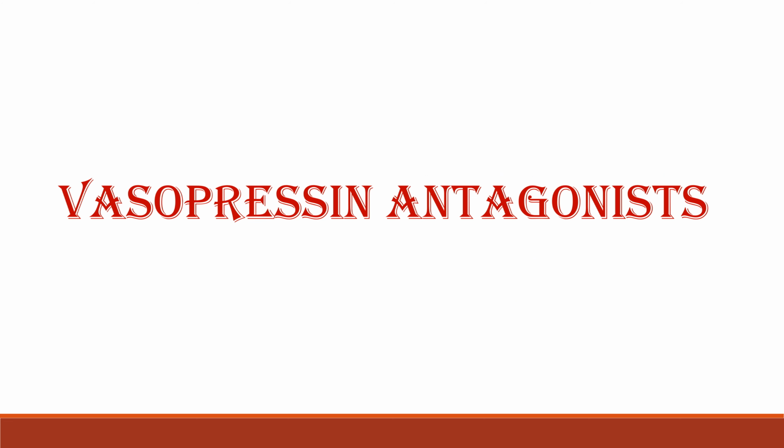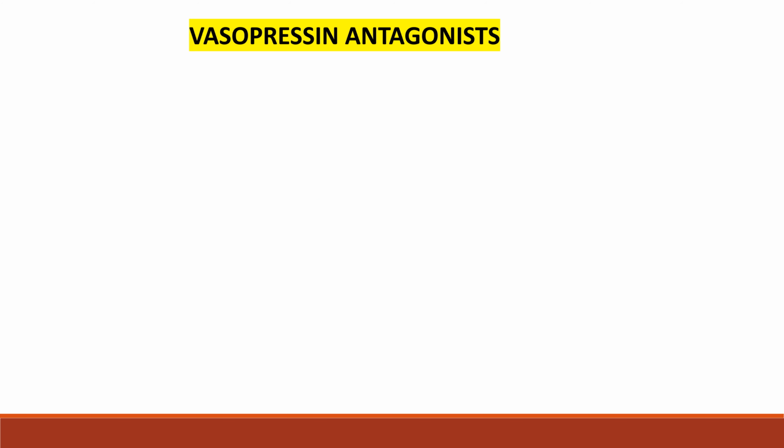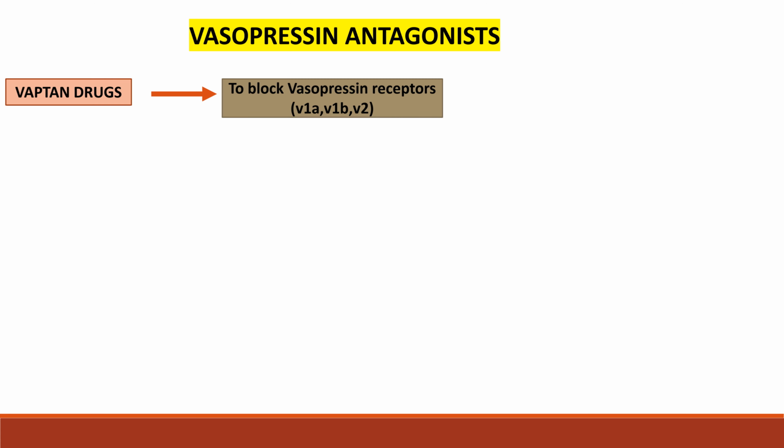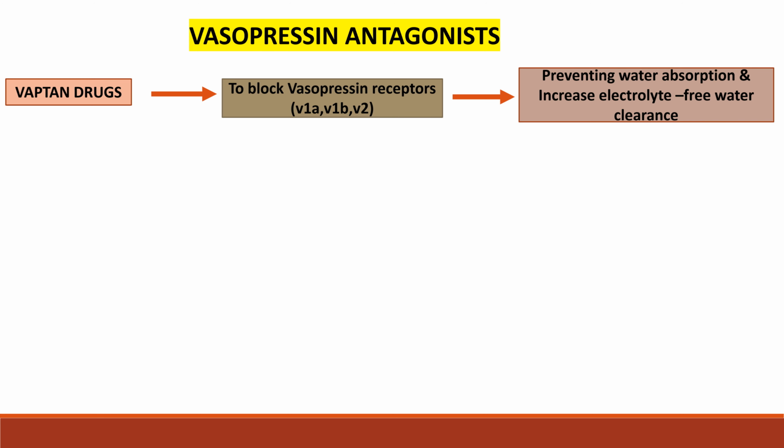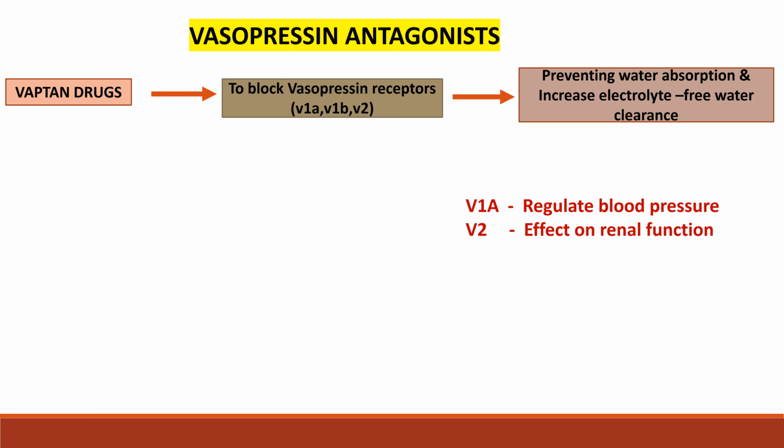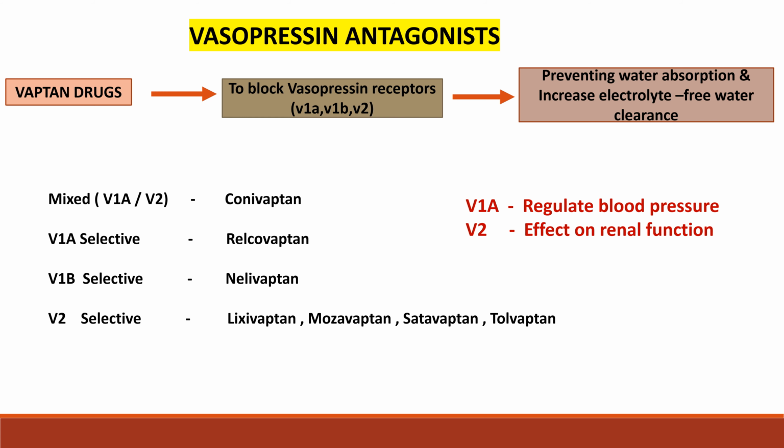Till now, we have seen the vasopressin analogs. Let us discuss the vasopressin antagonists. Vasopressin antagonists are the Vaptan drugs. Their main mechanism is to block the vasopressin receptors V1A, V1B and V2. Their action is preventing water absorption and increasing electrolyte-free water clearance. V1A receptors are responsible for regulation of blood pressure and V2 receptors have effects on renal function.